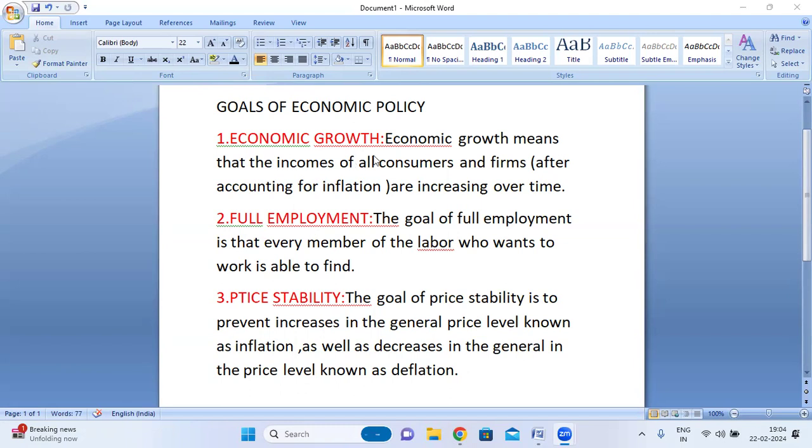First, economic growth. Economic growth means that the incomes of all consumers and firms, after accounting for inflation, are increasing over time. It is also known as economic growth.